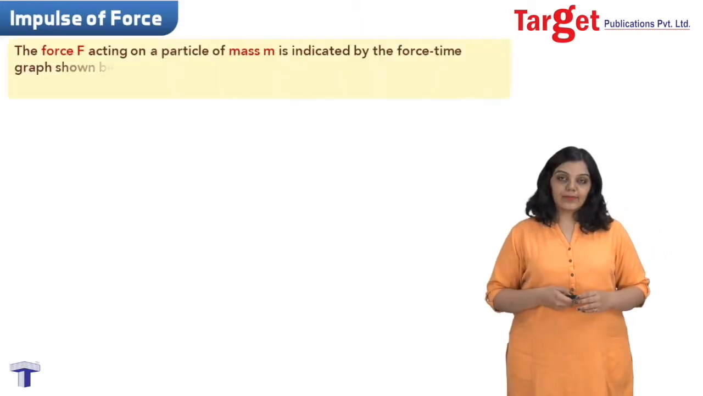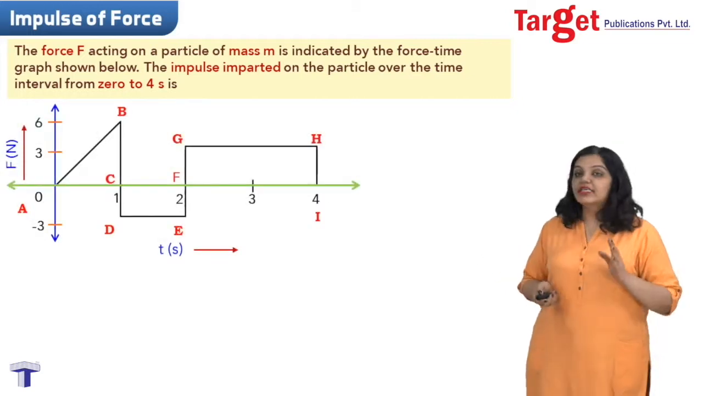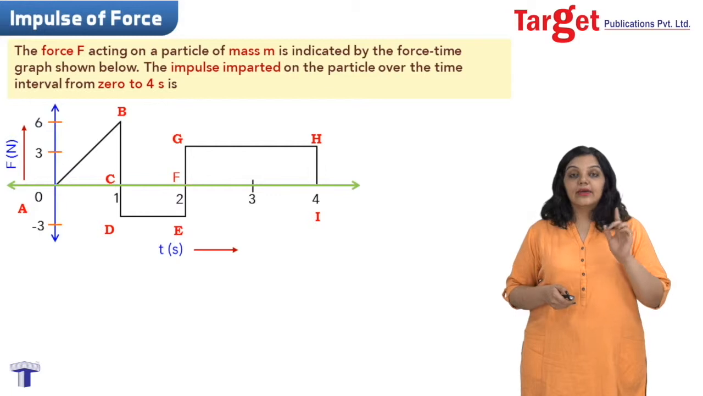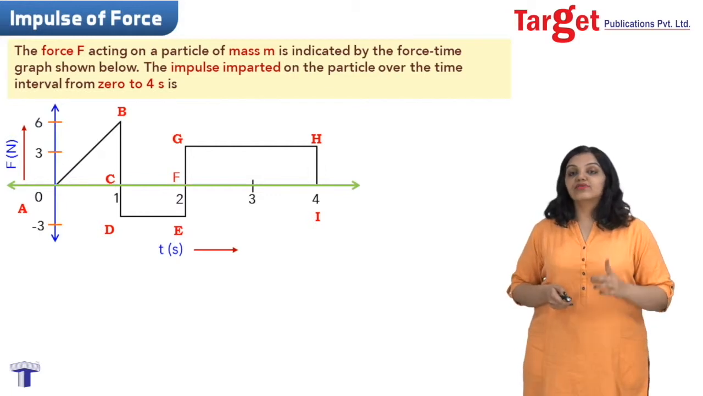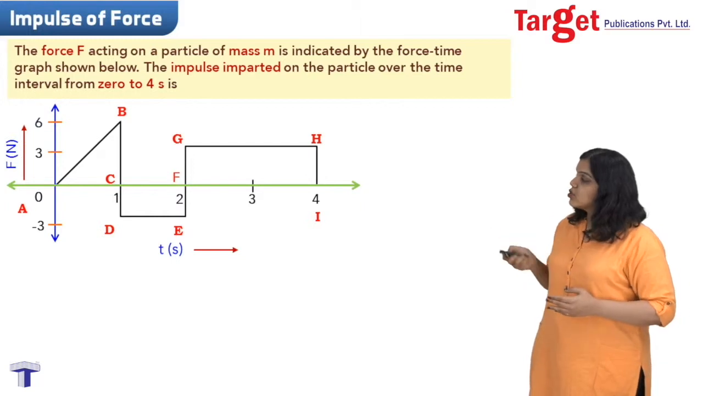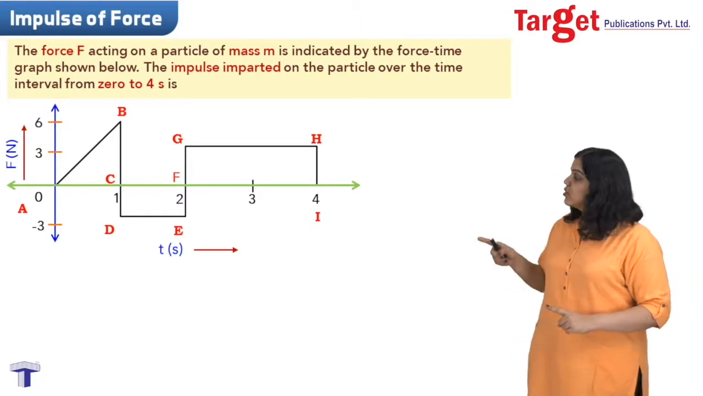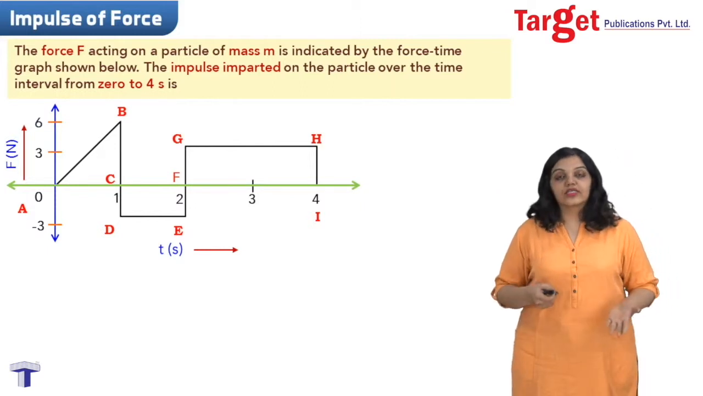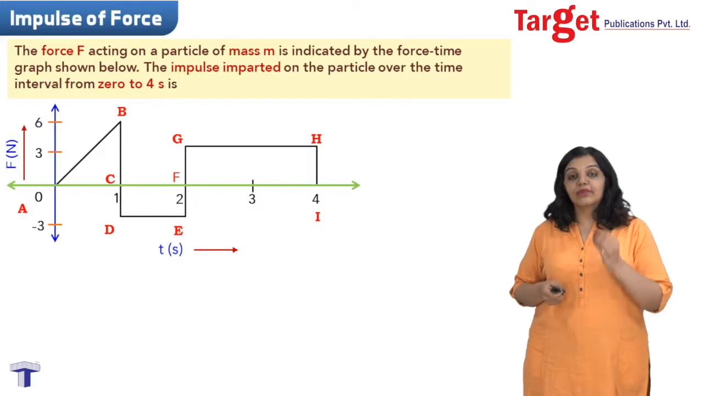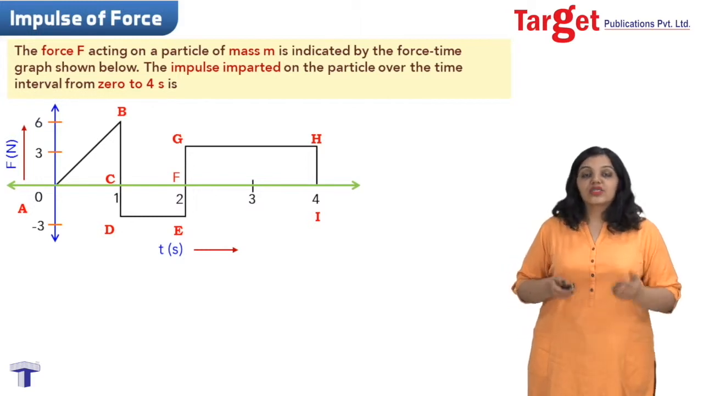Let's take the first example. Basically, what is the problem saying? In this problem, we have been given a force-time graph, and they have asked us to calculate the impulse for a time interval of 0 to 4 seconds. So 0 of course is the origin and 4 seconds is all the way on the other side, and therefore we have to calculate the impulse from 0 to 4 seconds. Okay, so how do we do that? We just saw that if I want impulse from a force-time graph, I must find it by finding the area under the curve. So it's very simple.